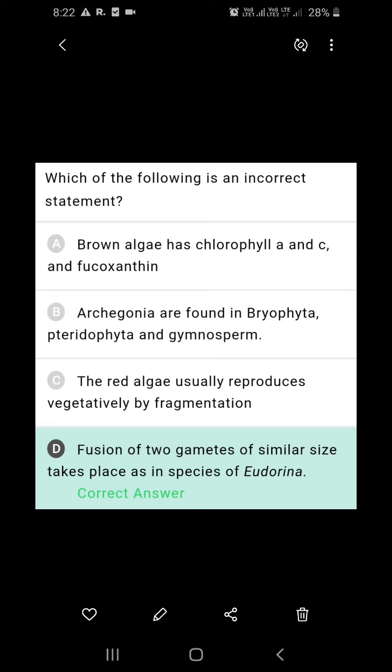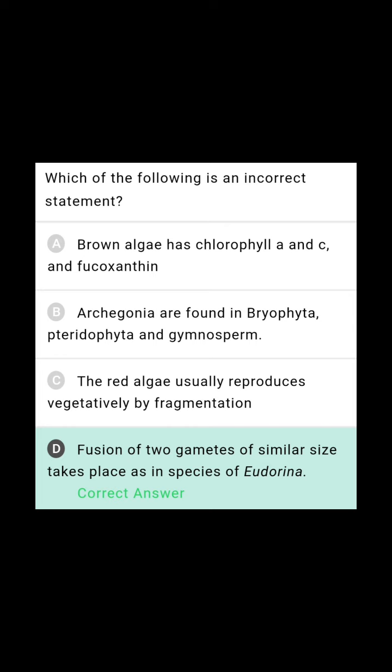Coming to the first question, which of the following is an incorrect statement? Here four statements are given. We have to find out the incorrect statement. You see the first one, brown algae has chlorophyll A and C and fucoxanthin. Yes, the main photosynthetic pigments are chlorophyll A and C in brown algae, and the main coloring pigment is fucoxanthin. This is the right option, and here it is asked for the incorrect statement.